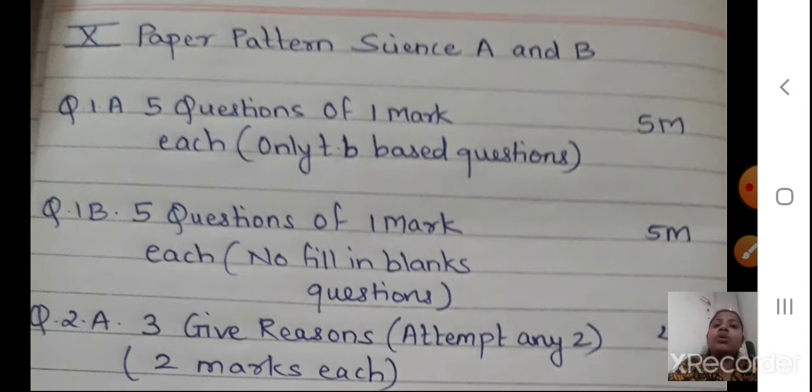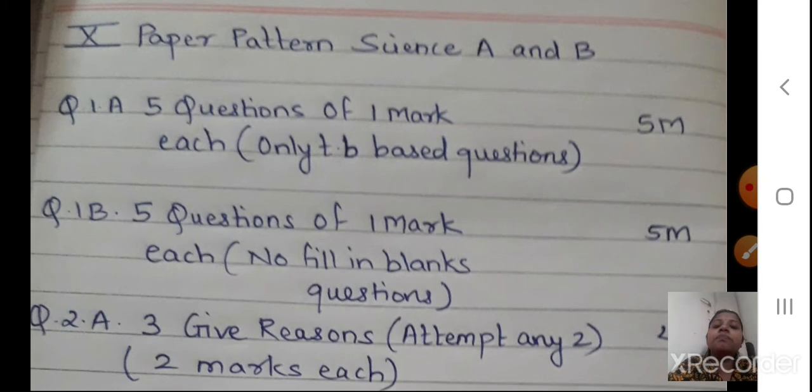When the options are given to you, you have to choose and write. Students, remember, if it is a fill in the blanks type, you have to write the full sentence whenever you write the answer. If the answer is A, then whatever the answer is, you have to write that alphabet also with the answer. This is one thing you have to remember. One more thing, as I told you, no cuttings. If you cut the answer and write it again, it is not considered. So whenever you start your paper, first read the instructions given on the front page of your question paper.